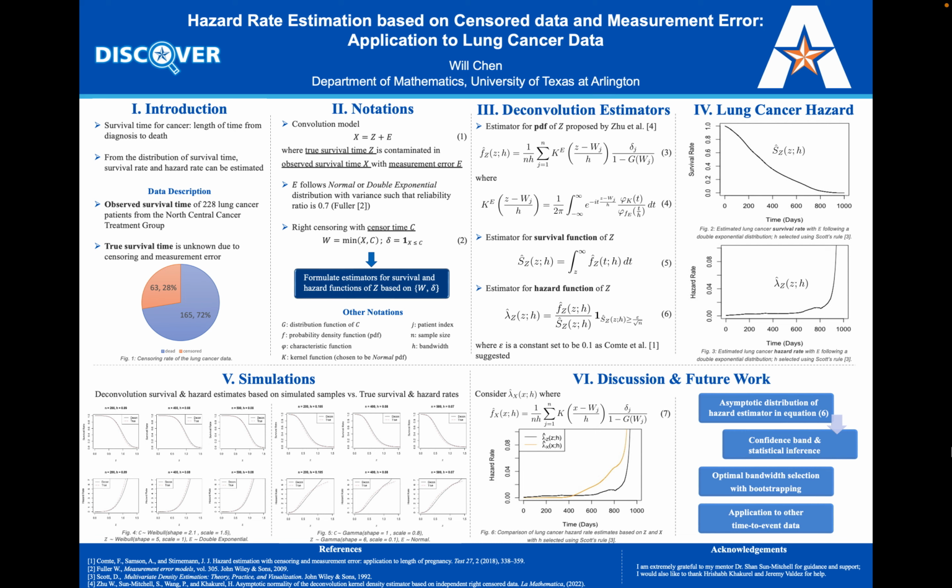I'm an undergraduate student majoring in mathematics with minors in biology and computer science. This project is about estimating hazard rate with censoring and measurement error.